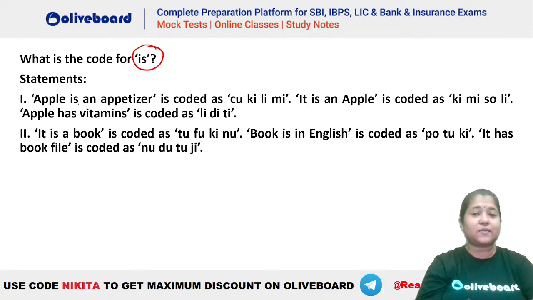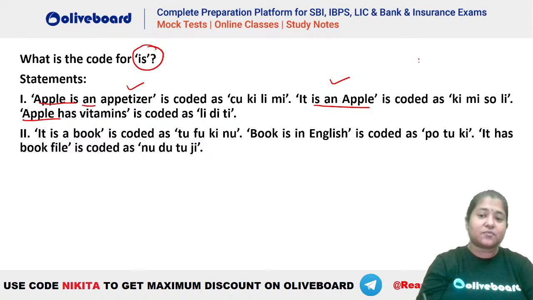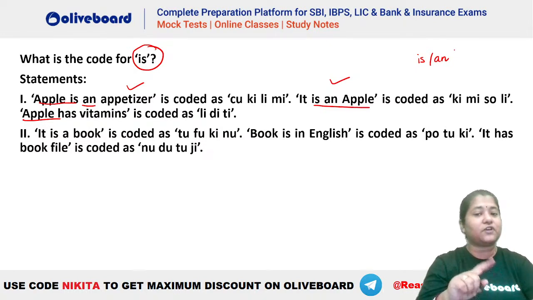You can see first वाले में क्या दे रखा है? Apple is an appetizer. It is an apple. Apple has vitamins, right? So if you compare these three, you can see apple is, and if you compare this one and this one, right? What is common between them? Apple is an, and apple is an, right? So you can see apple is an is common. And if you check with the third one, sorry, so you can see it has apple. So there will be a problem between is and an in the first one, right? We cannot determine what is the code for is and what is the code for an. So we cannot find the definite code of is using the first one alone.